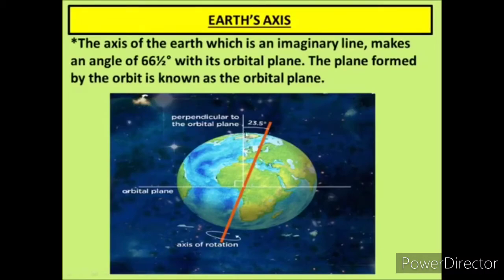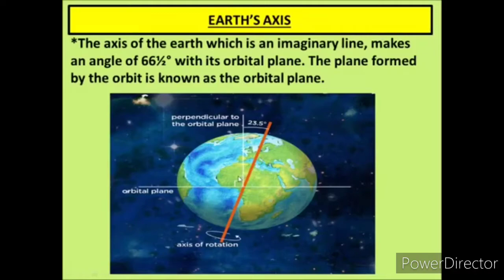Now, this imaginary line is tilted at 23.5 degrees, and with this tilted position it makes an orbital plane with an angle of 66.5 degrees. This tilted axis of 23.5 degrees makes an orbital plane with 66.5 degrees,